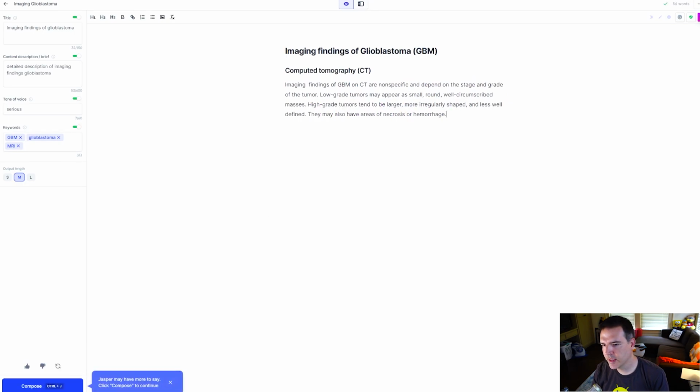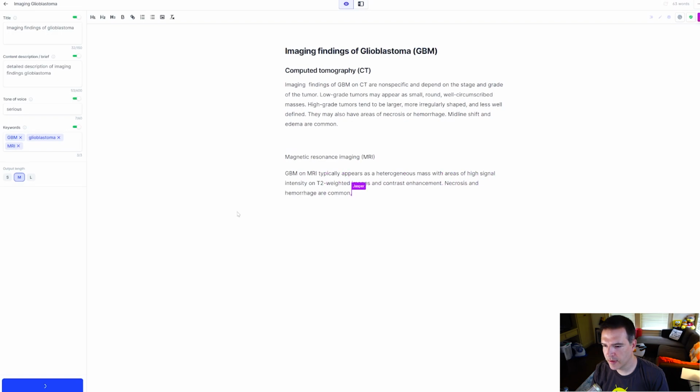All right, so imaging findings of GBM on CT are non-specific, depend on the stage and grade of the tumor. They may be small, round, well-circumscribed masses. High-grade tumors tend to be larger, more irregular. They can have areas of necrosis. That is definitely true. I mean, this is actually halfway decent. Like, I'm relatively impressed with this. So they can have areas of necrosis or hemorrhage. Midline shift and edema are common. Let's see what else it says.